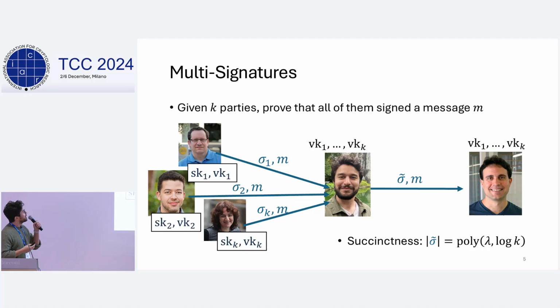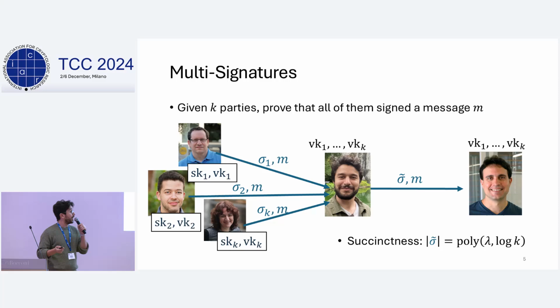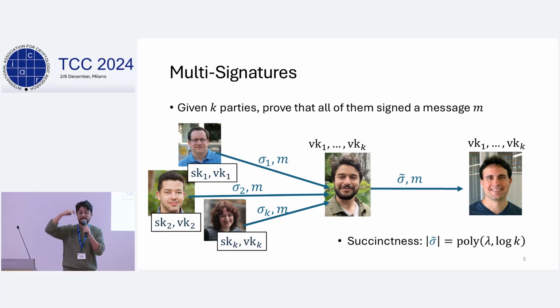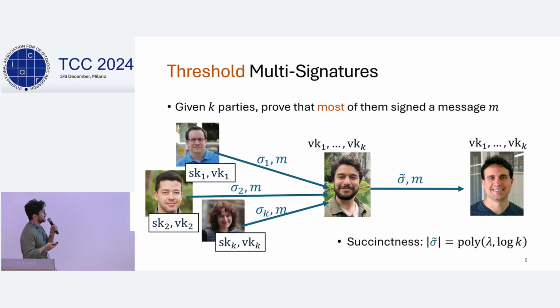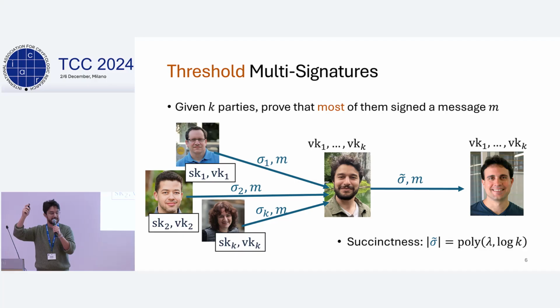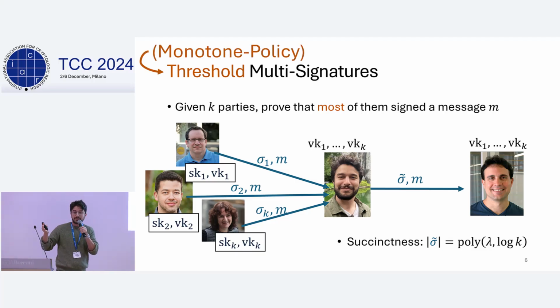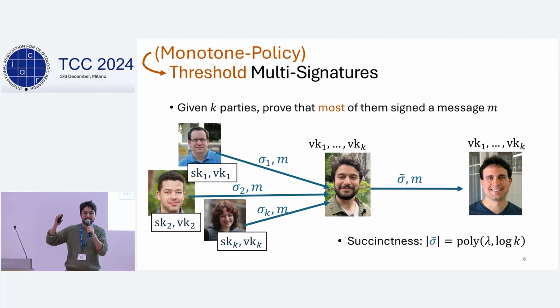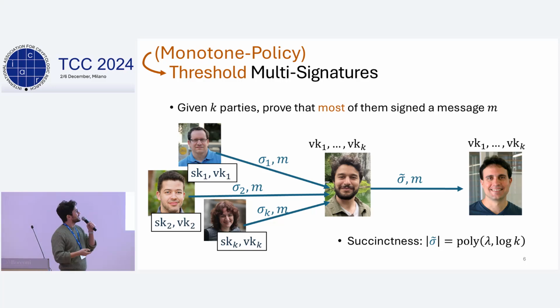All right, so we can imagine that in some settings, we don't have to convince someone that all of the players have signed the message. Maybe it's enough to just prove that the number of signers is above a certain threshold. So this is threshold multi-signatures. Here again, we aggregate them, and we want to convince the verifier that maybe most of the players have signed the message. We have the same succinctness property, and we can generalize it even more to any monotone policy. For example, weighted thresholds, which I guess is the most natural one, but you can think of other monotone policies.